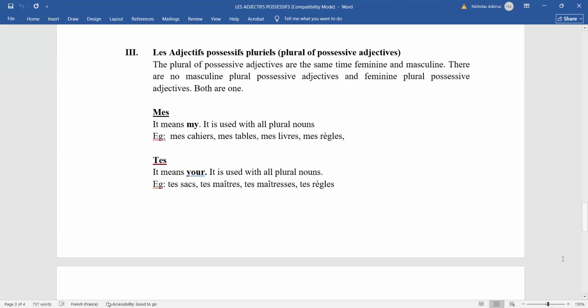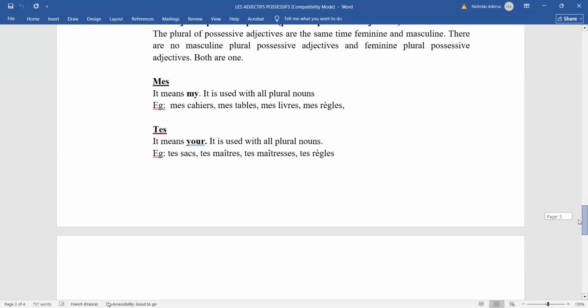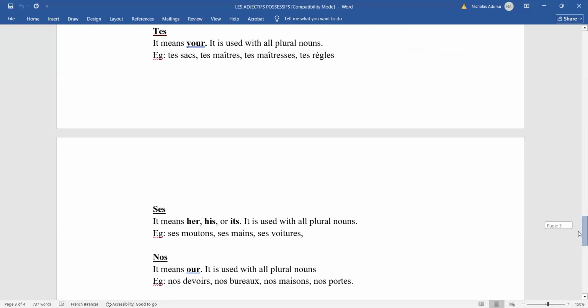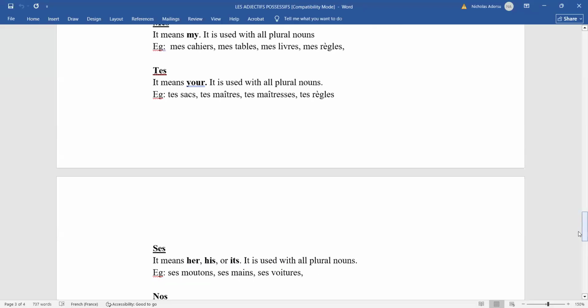So let's look at tes, which means your. So here we are saying tes sacs. If you watch, you see that the sac here is in the plural. We have added an S to the sac, the bag. So tes sacs. We have tes règles, which is your rulers. Right, that's how it is. Then we come to ses, his, her, or its. So I want to say his sheep or her sheep. You see that mouton is sheep. So ses moutons. We've added S to it. Now, ses moutons is what? His or her sheep. Ses mains, his hands or her hands. Ses voitures, his cars or her cars.